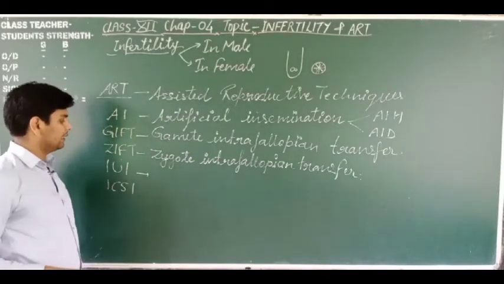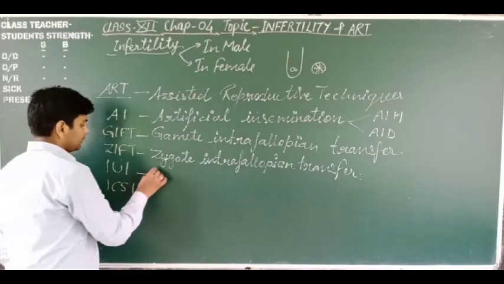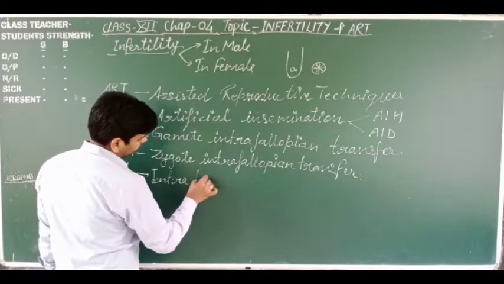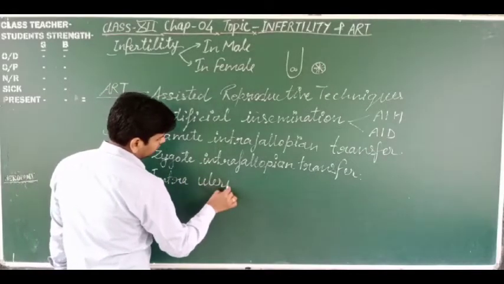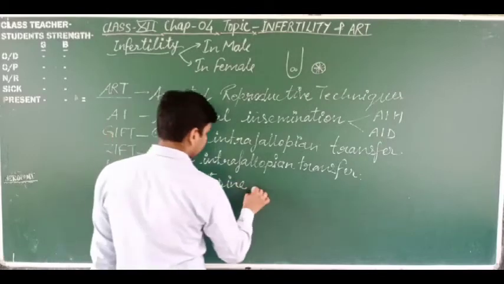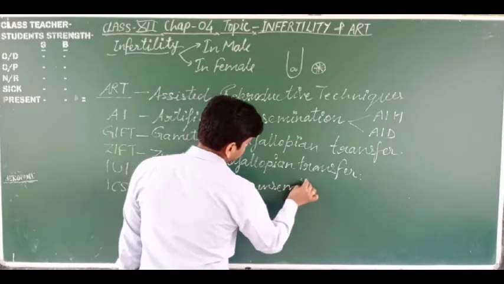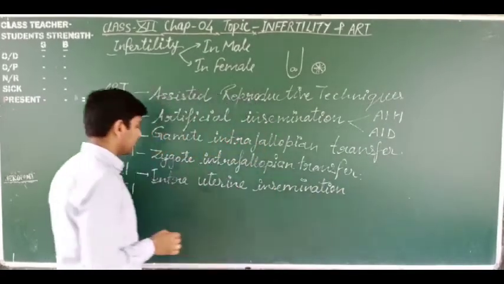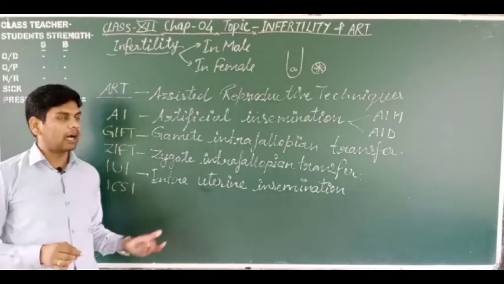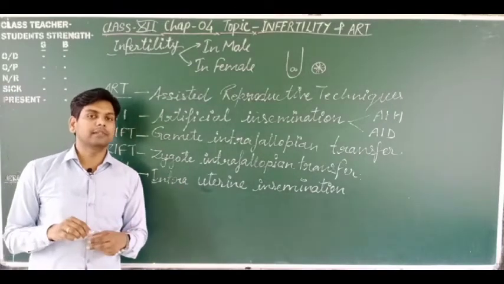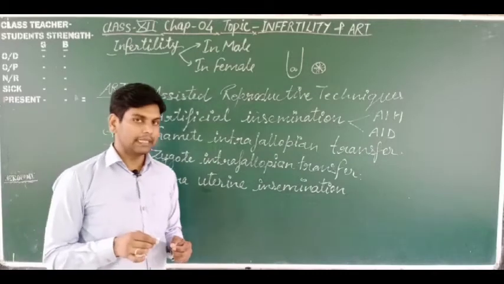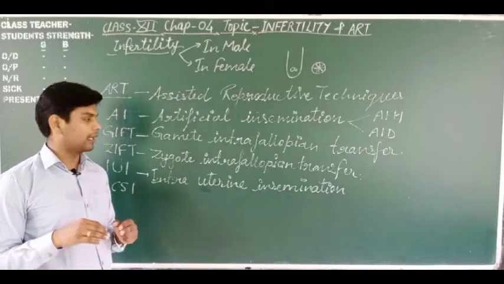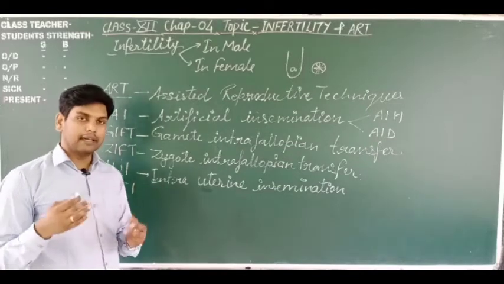Next technique is IUI. This is known as the intrauterine insemination. So intrauterine insemination is the technique used when the sperms are non-motile or have the least motility, then the sperms are directly transferred into the uterus, or directly transferred toward the fallopian tube.